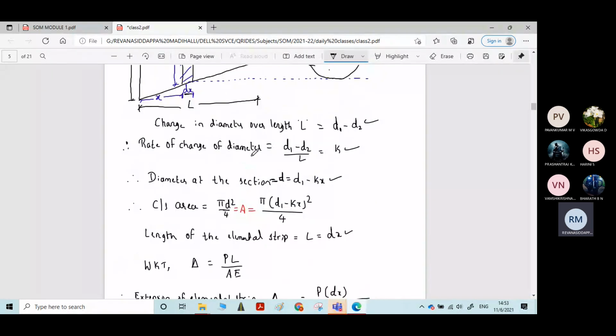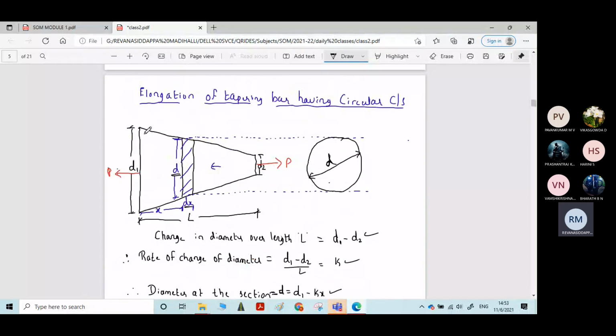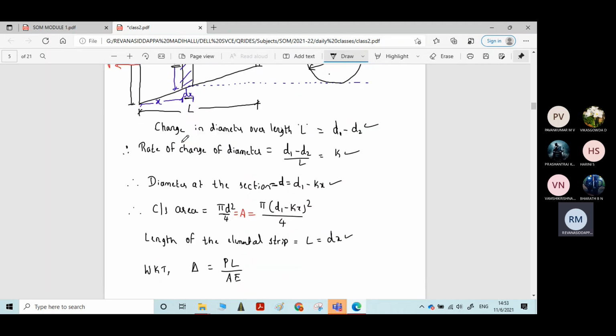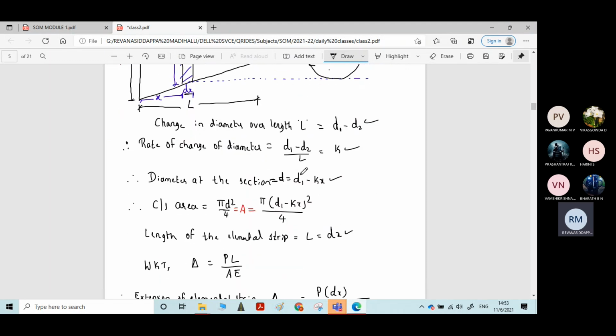Now knowing the rate of change of diameter, you can calculate the diameter d at the section. Original diameter d1 minus the change in diameter over a length x will give the diameter at this section. The change in diameter over a length x is the rate of change of diameter, k, multiplied by length x.